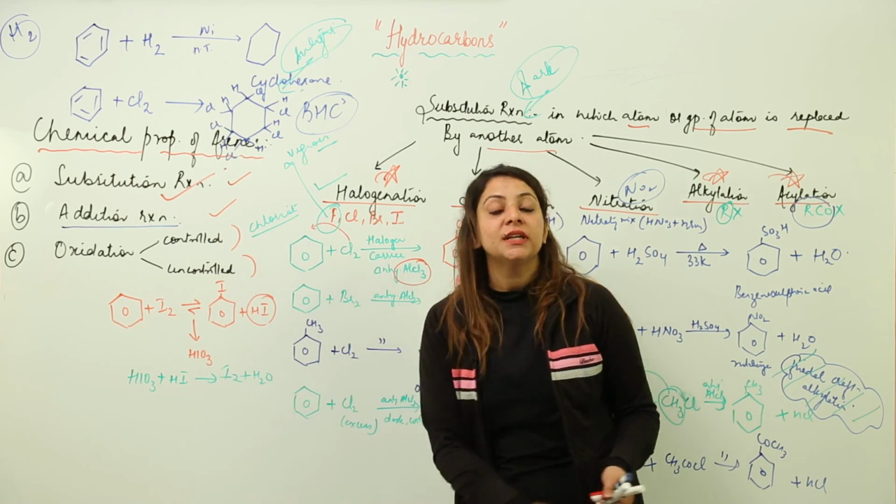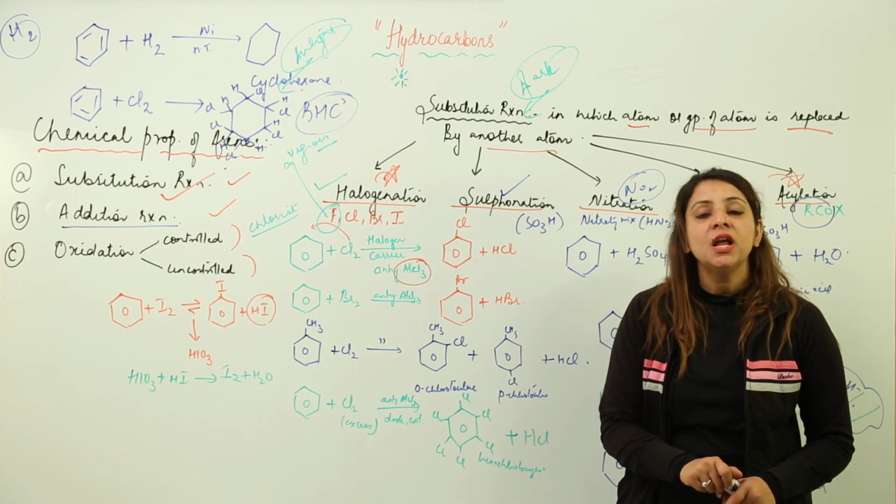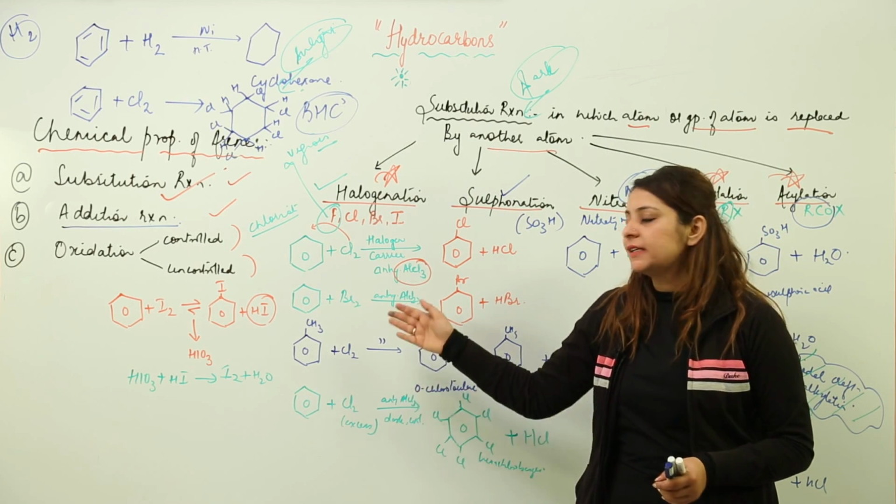Now we are going to start with the third type of reaction, that is oxidation, which can occur in a controlled as well as in an uncontrolled manner.